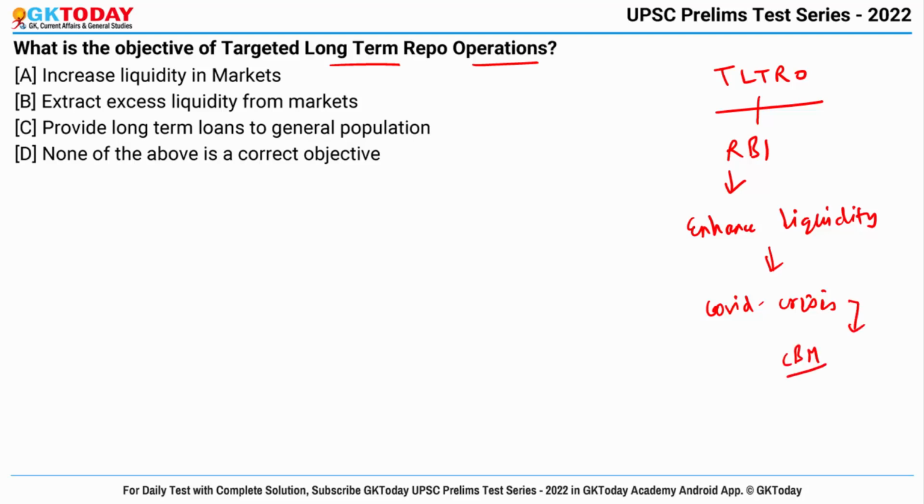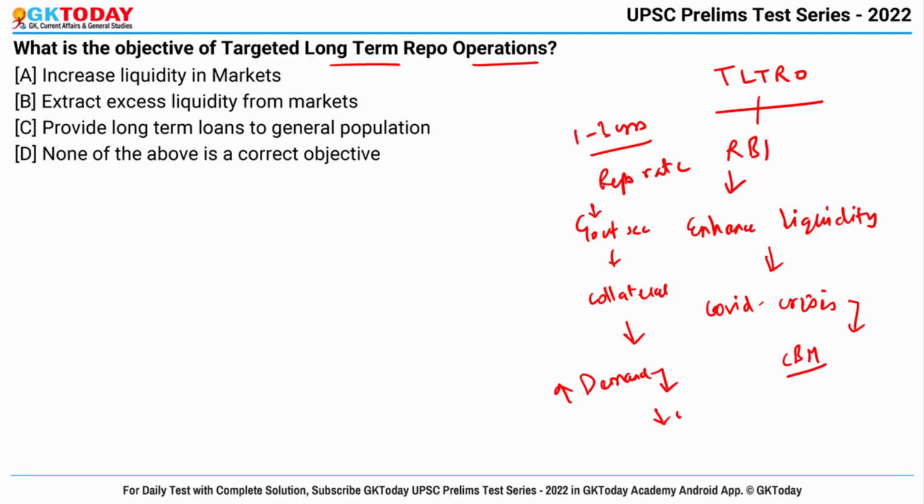So basically, it is a tool that enables the bank to borrow 1 to 3 year funds from the RBI at repo rate with government securities as collaterals. So since here government securities are being used as collateral, it helps to increase their demand and reduce their yield.